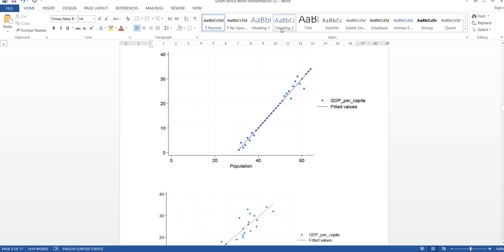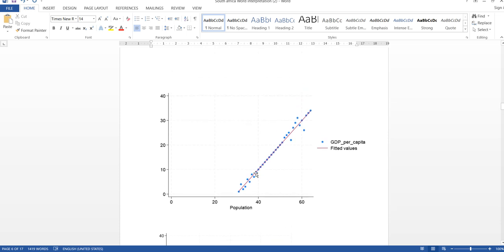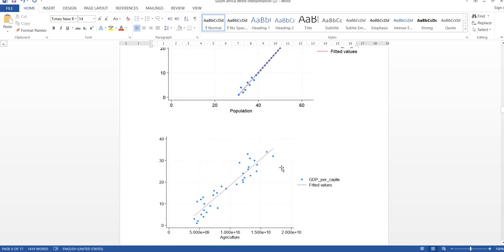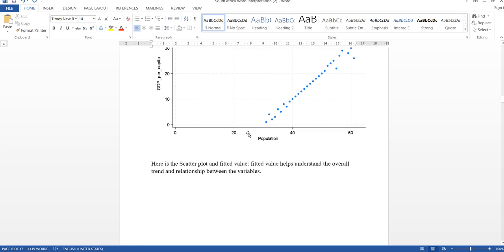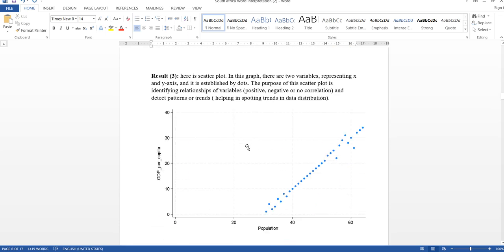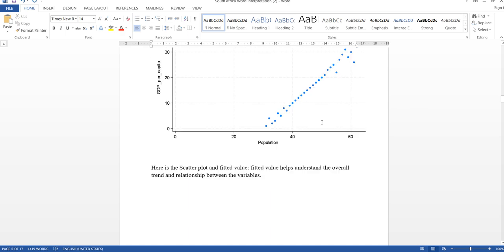So fitted values: if these dots are located near the fitted values, it's all okay. So as you can see, there are negative, positive, or no correlation.